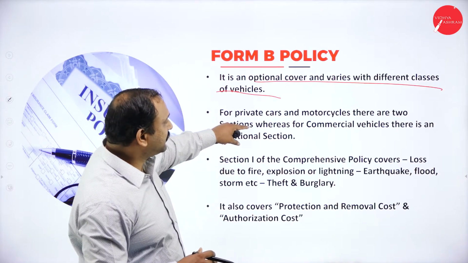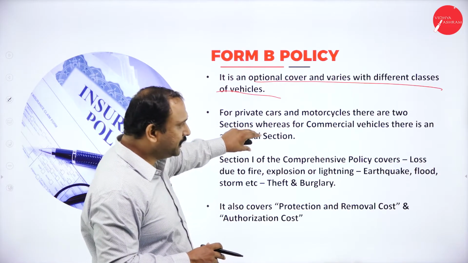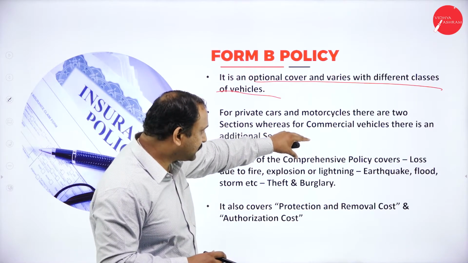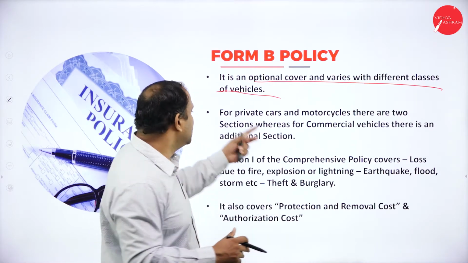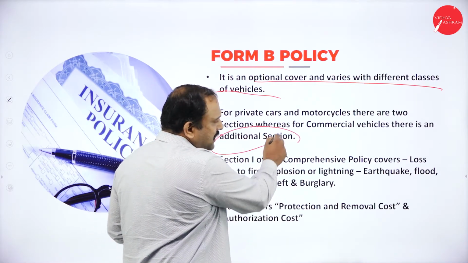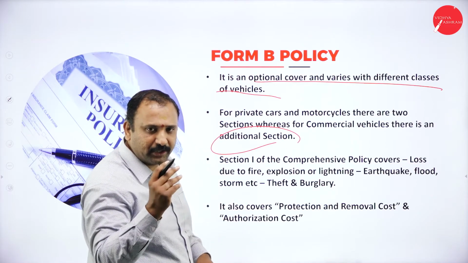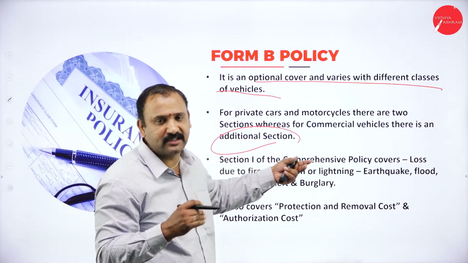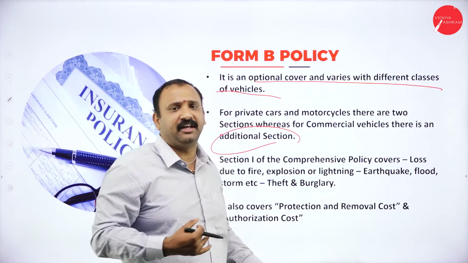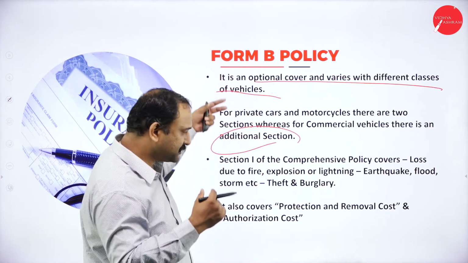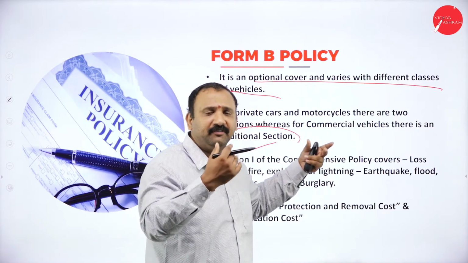Now, for private cars and motorcycles, there are only two sections. Whereas for commercial vehicles, there is an additional section. So, for example, for private cars and motorcycles, there will be only two sections. But for commercial vehicles, they will have an extra coverage which has to be factored in.